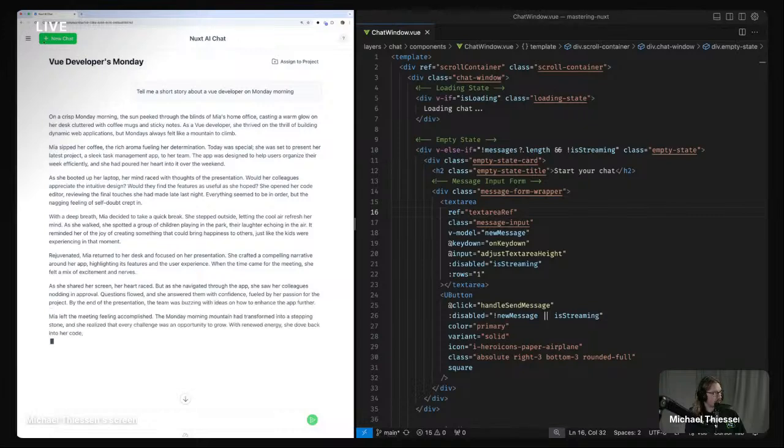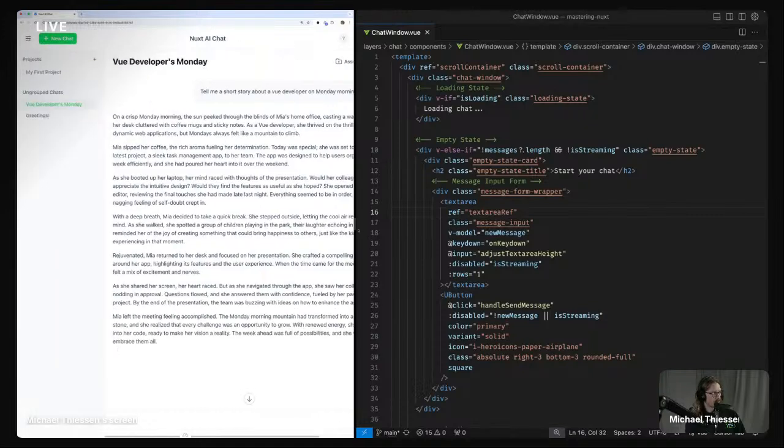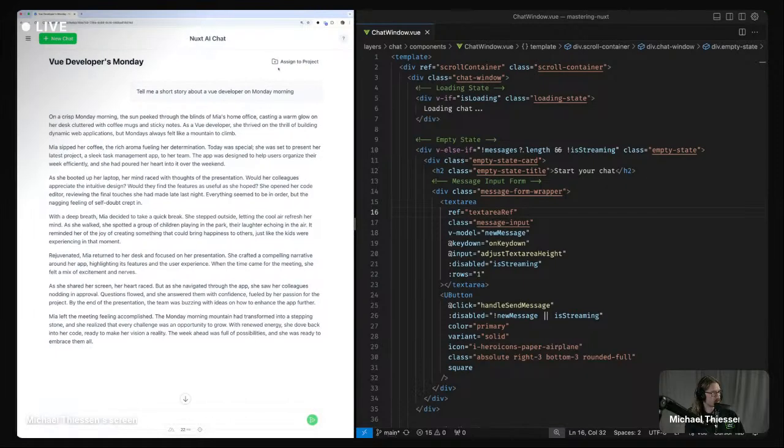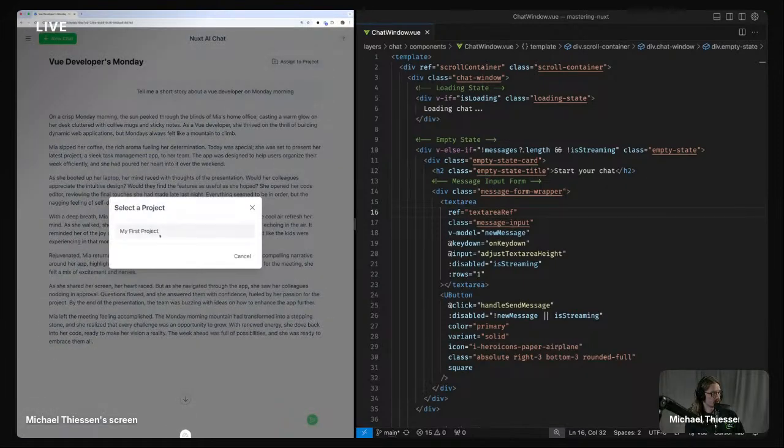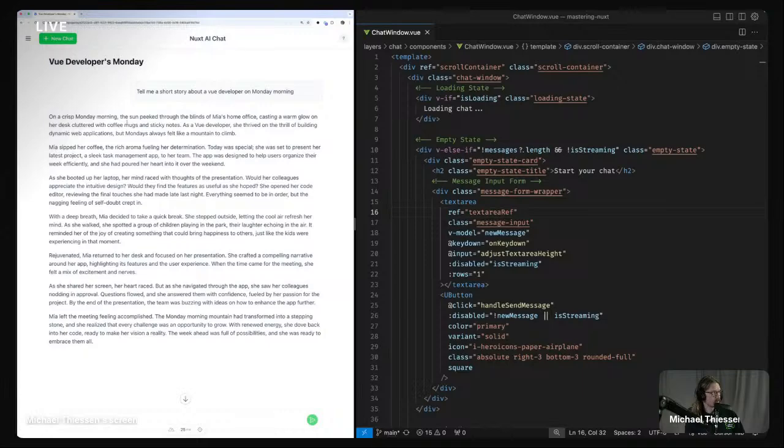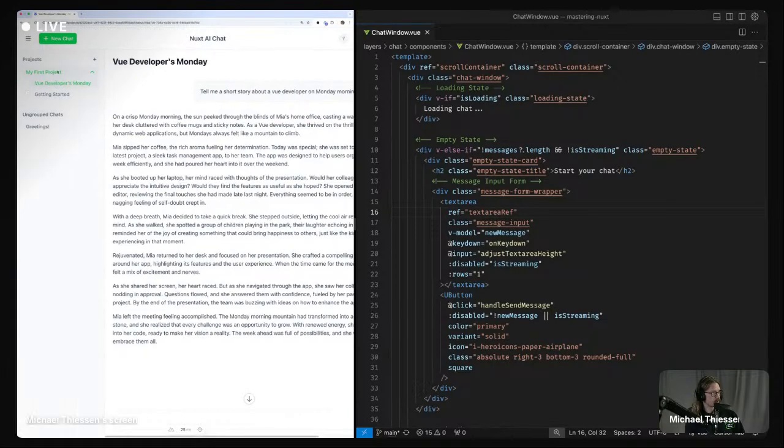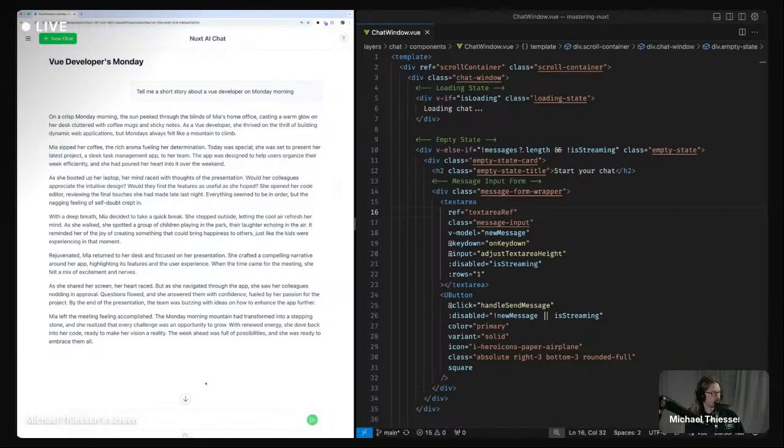We can pop open this sidebar, and currently it's not responsive, as you can see. We got a bunch of different stuff here. We can have projects, so we can group our chats. And if I close this, we can actually assign this to a different project. And now it's assigned to a project if we open up our sidebar here. So that's basic functionality there.